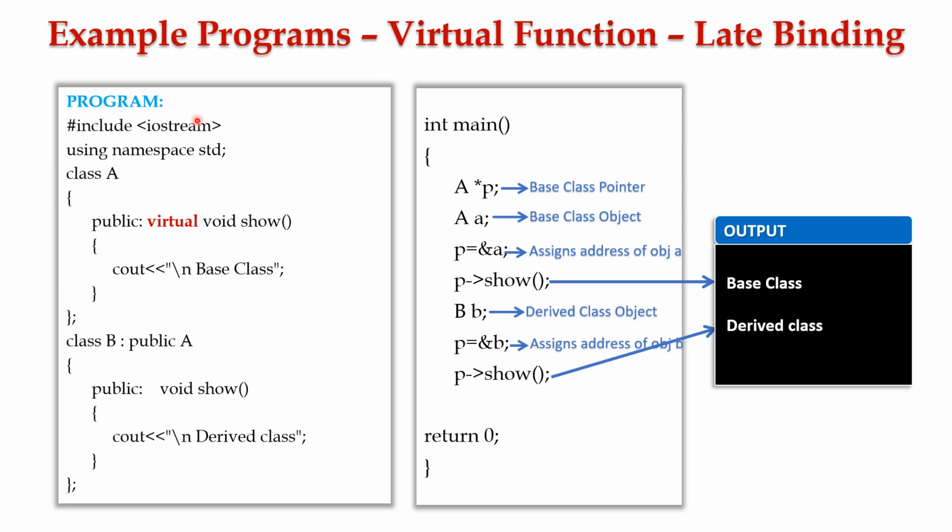In this example, we have declared the same function show with similar prototype in both base class and derived class. Since class A show function is defined as virtual, it can be overridden in derived classes also. That is, class B cannot hide class A function as we have noticed in the function overriding concept. By using the base class pointer variable, that is star P, it is dynamically bound to the appropriate implementation based on the object which we have referred to during the runtime. So during runtime, we are deciding the function to be executed, which is called late binding. Hope you are clear in virtual function and late binding.